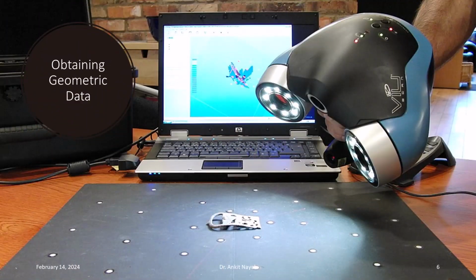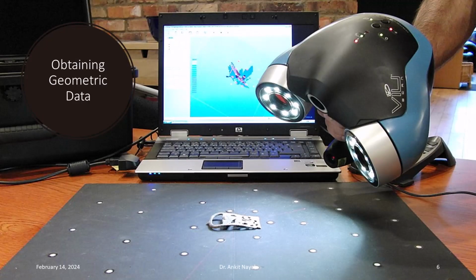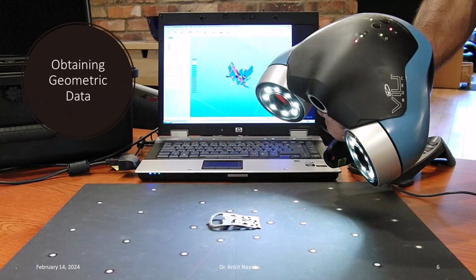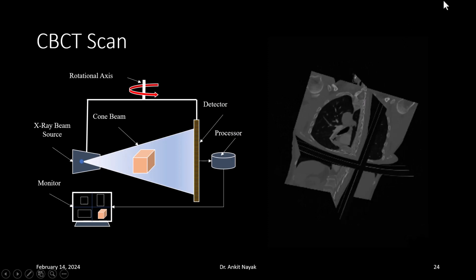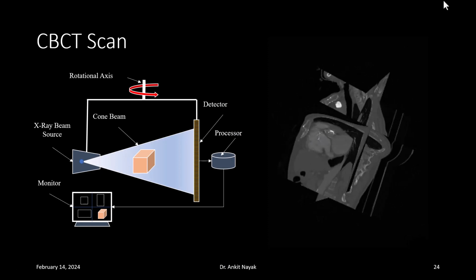With the advent of 3D printing, replacing and fabricating copies of parts have become faster and more efficient than ever before. Now, let's discuss the first step of reverse engineering, that is obtaining the geometric data. To begin the reverse engineering process, we must first obtain the geometric data of the object. For simple objects, this can be done using measuring tools. However, for complex objects, 3D scanning methods are employed. In the medical field, geometric data of human body parts is generated from CT or MRI scans.